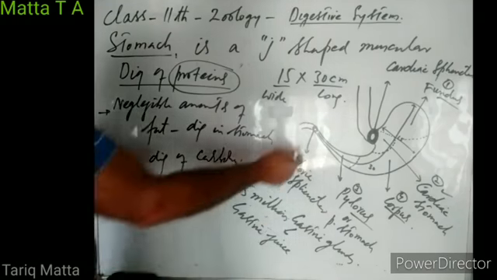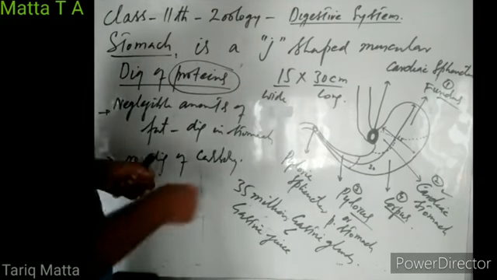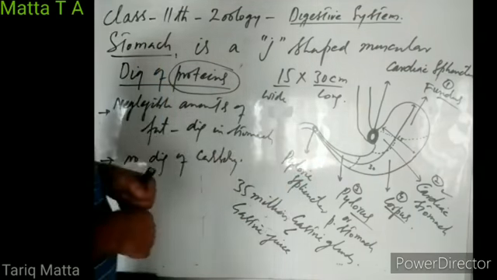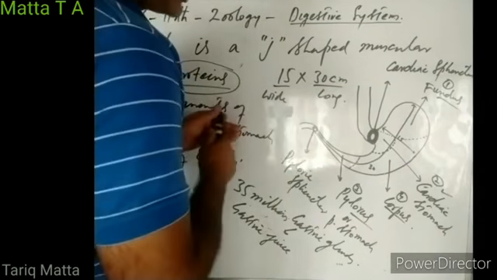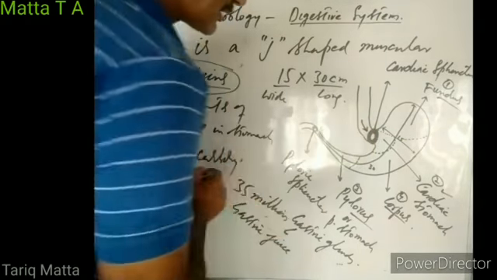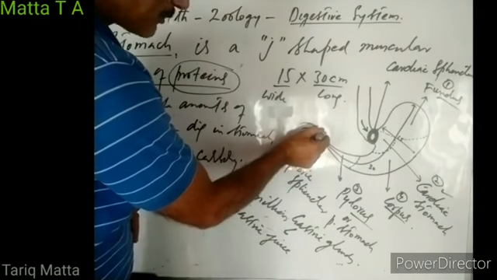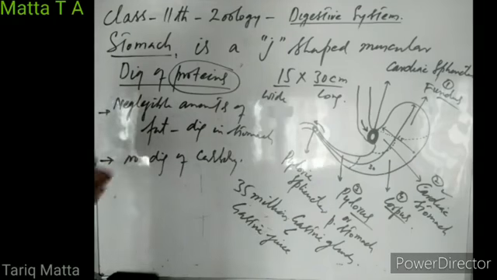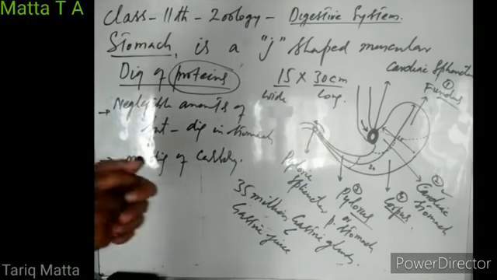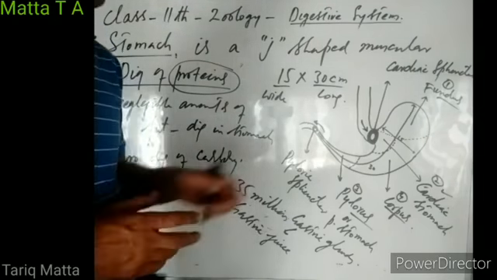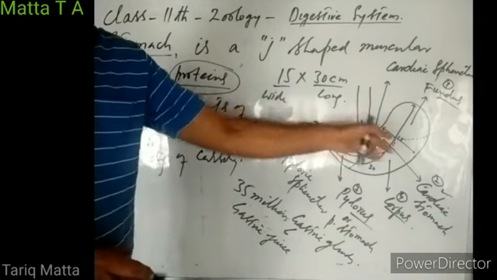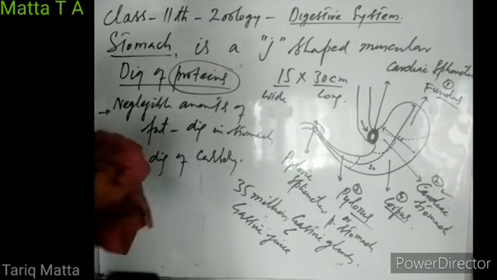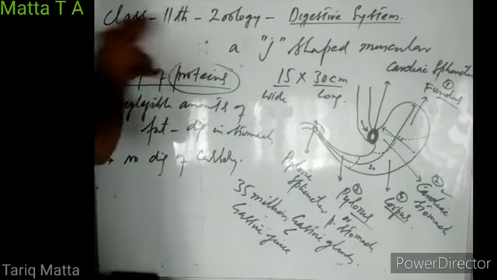This stomach joins with the small intestine through a sphincter valve known as the pyloric sphincter. So the food enters the stomach through the cardiac sphincter, and the food leaves the stomach to enter the small intestine through this pyloric sphincter. These sphincters check the reverse movement of food, right? So that is about the stomach.